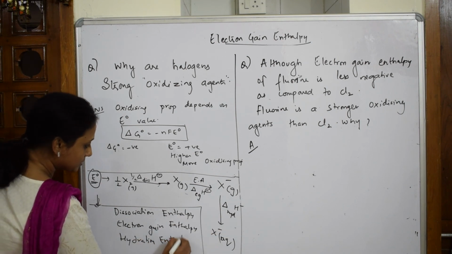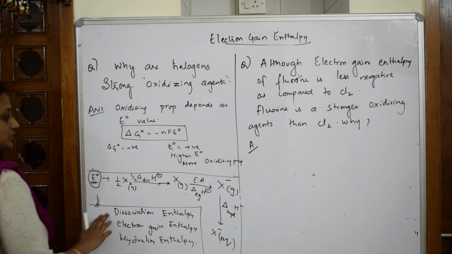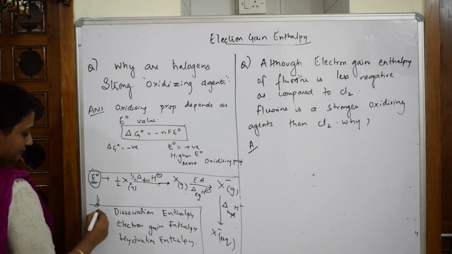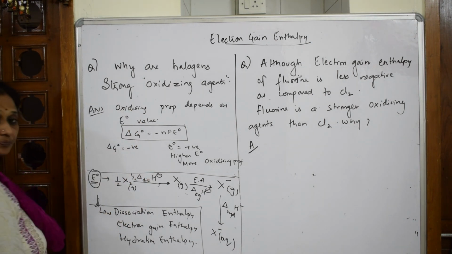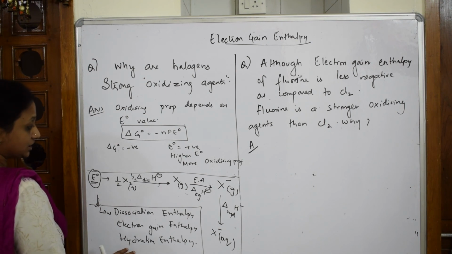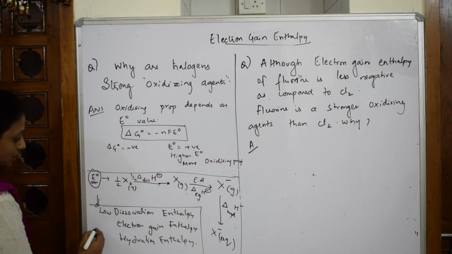Now what are you observing? When I say the dissociation enthalpy of halogens, if I look at the values, they're very low. When I look at the hydration enthalpy values, I'll be showing them in the next question. Hydration enthalpy values are very high.